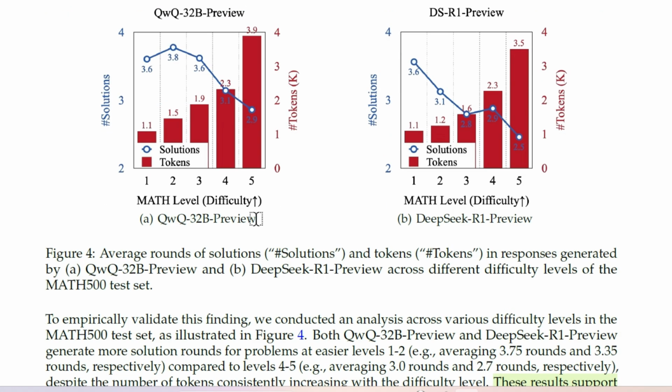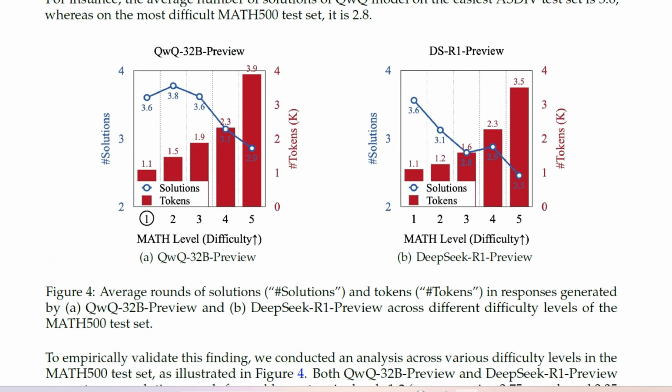Okay, so you can see that the x-axis is the math level difficulty. On the scale of the x-axis, the difficulty level goes on increasing. When we increase the level of difficulty, the number of solutions goes on decreasing, but the number of tokens goes on increasing. So whenever we give it a very difficult math problem, it is not able to solve it in too many ways.